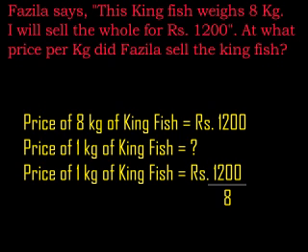So simply, 18 is how many 8s? 2 eights are 16. Remaining how much? 4 0, 5 eights are 40. Remaining 0 is there. 0 cut and write here. What is the answer? 150. How many rupees? 150. Price of 1 kg kingfish rate is rupees 150.